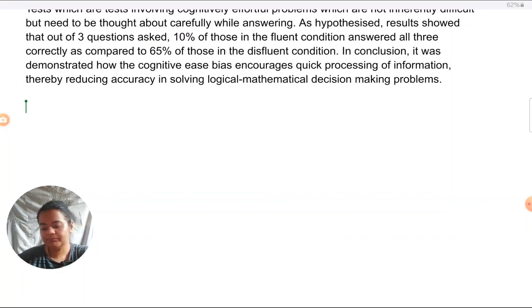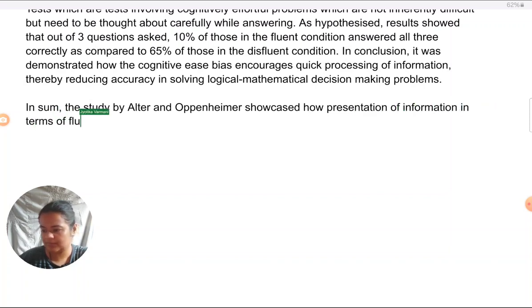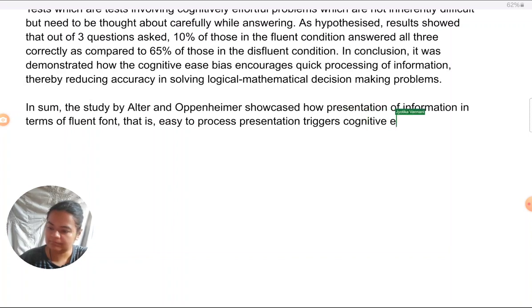So here I can say, in sum, the study by Alter and Oppenheimer showcased how presentation of information in terms of fluent font, that is easy to process presentation, triggers cognitive ease bias, which is a form of system 1 thinking.